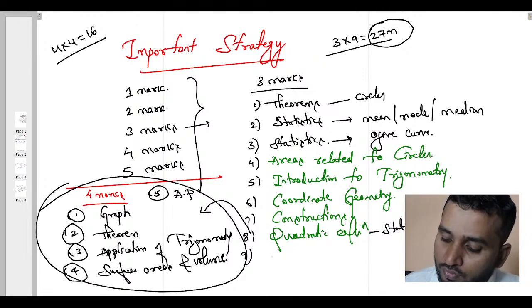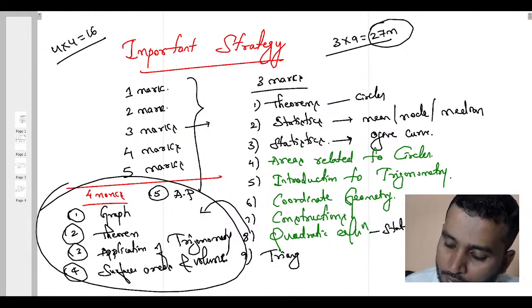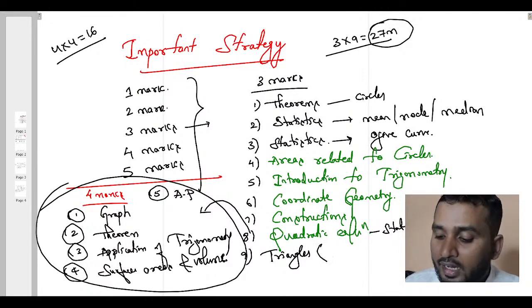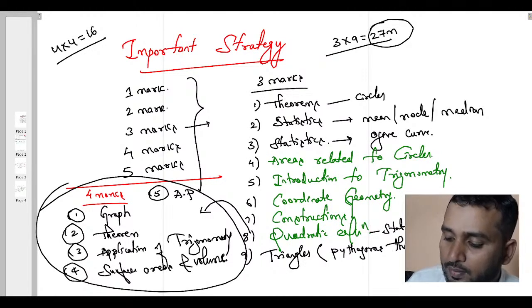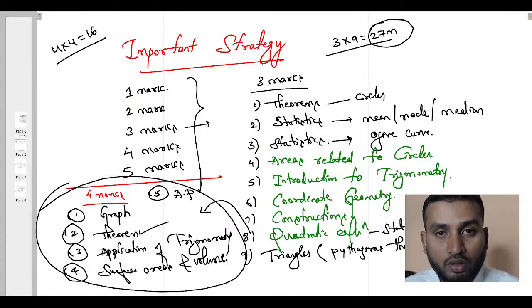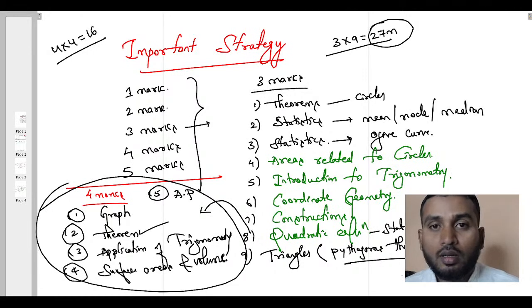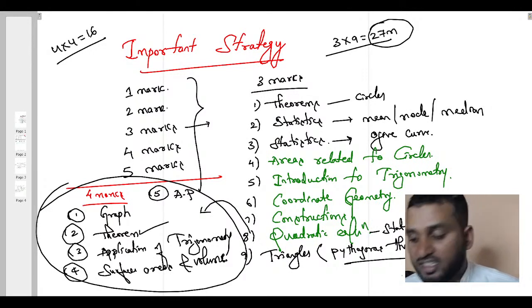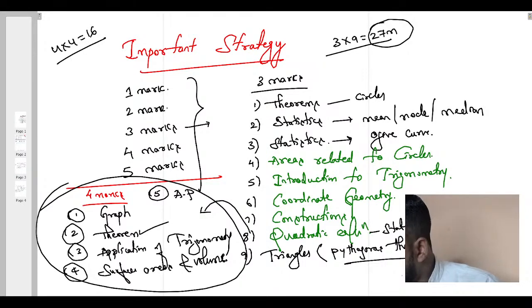Okay, and the next is from the chapter triangles, most probably I can tell that Pythagoras theorem based problems. If they ask some other theorem here, then they won't ask any problem related to Pythagoras. Understood? But if Pythagoras has not been asked and any other theorem has been asked, then definitely you can expect a Pythagoras based problem. Is this clear? Yes.